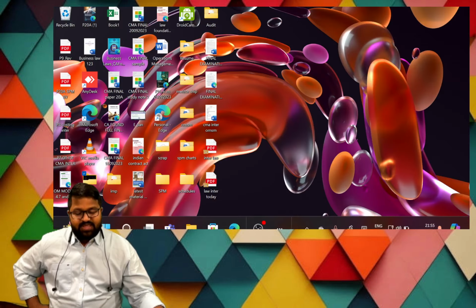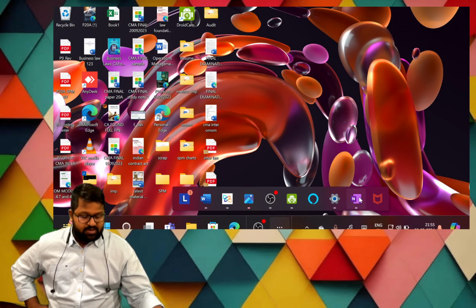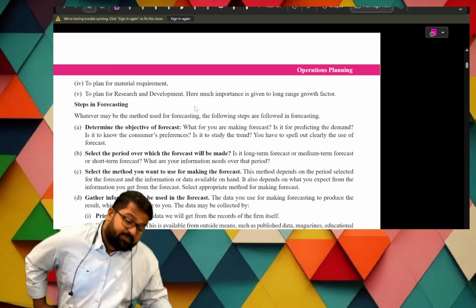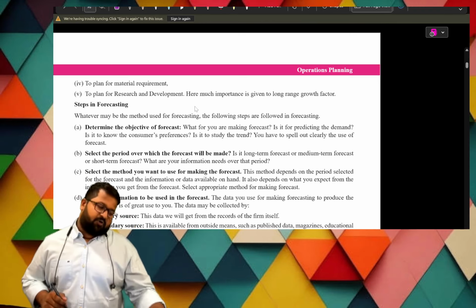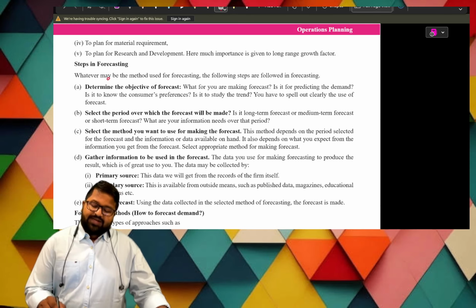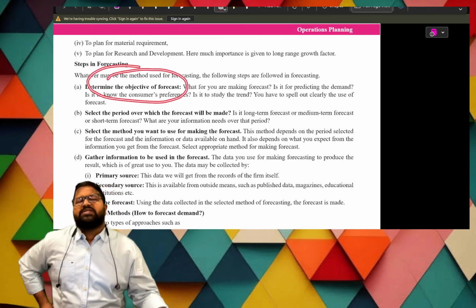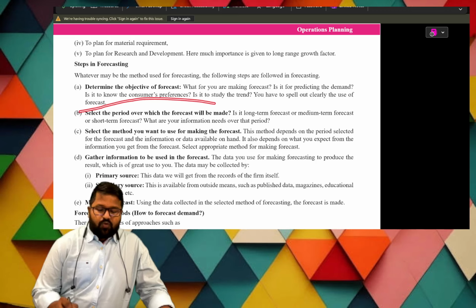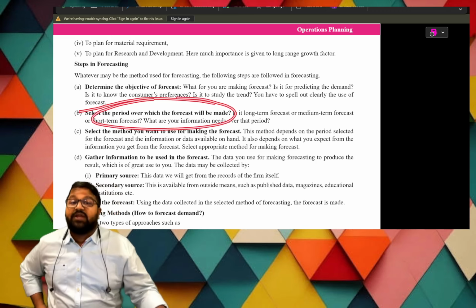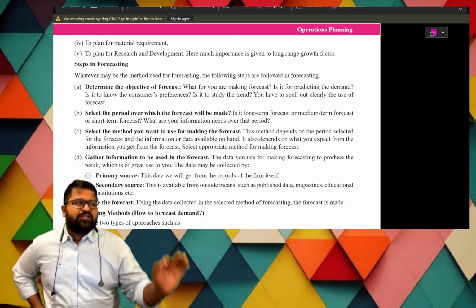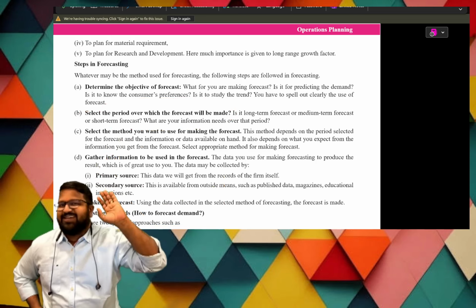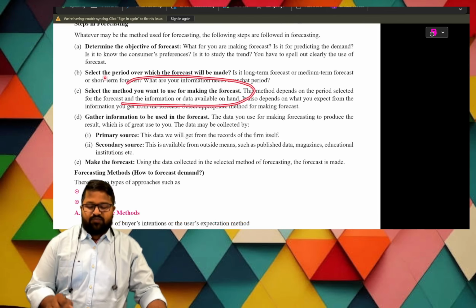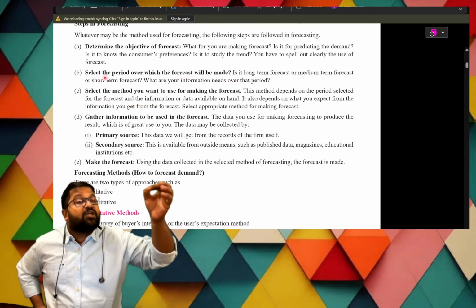So now let us see the types of forecasting methods. We have seen the steps of forecasting. First step, determine the objective of forecasting. What is the purpose of forecasting? Next, select the period over which the forecast will be made. Which period we are using to make the forecast, that is important. Next, select the method you want to make use of for making the forecast. Which method you want to use.